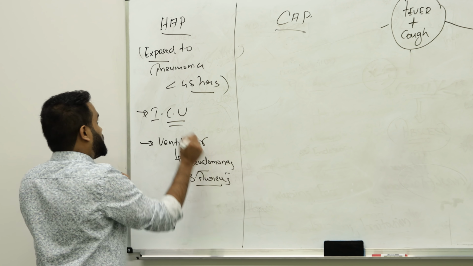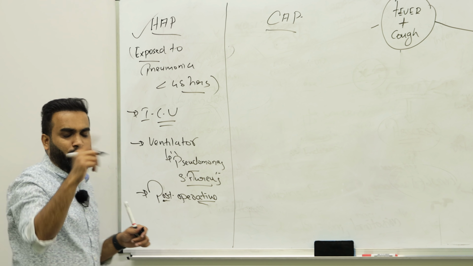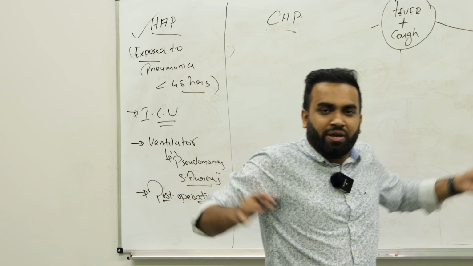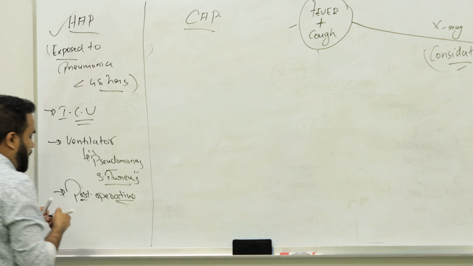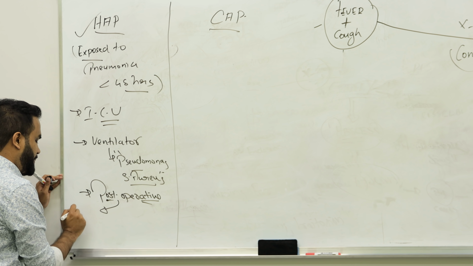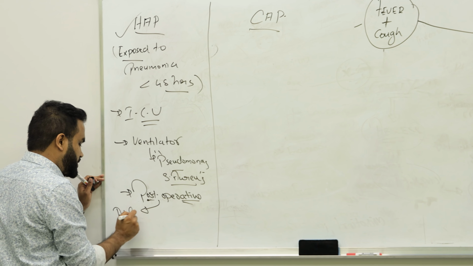That's why some people post-operative can have pneumonia. After 2 days of a big surgery, they get pneumonia. Remember, after operation there is a complication that happens: atelectasis.